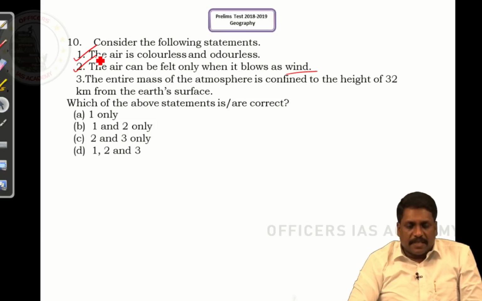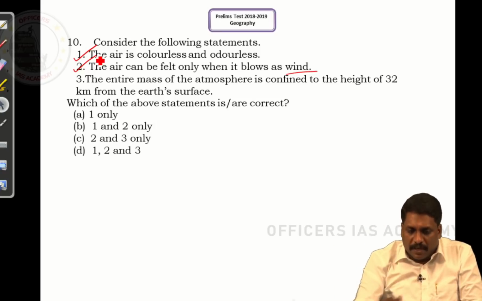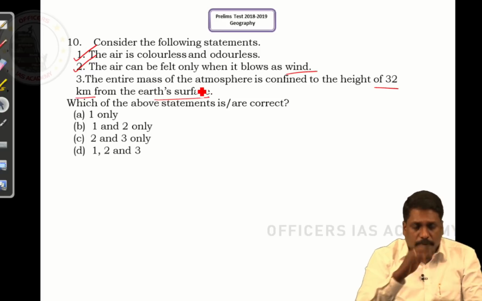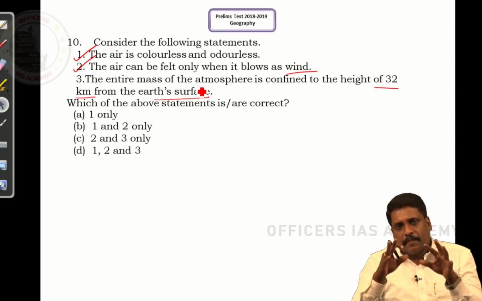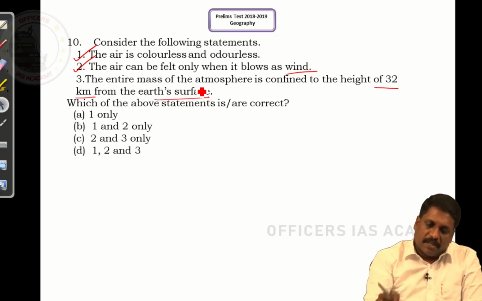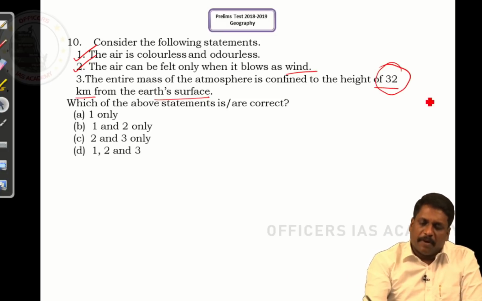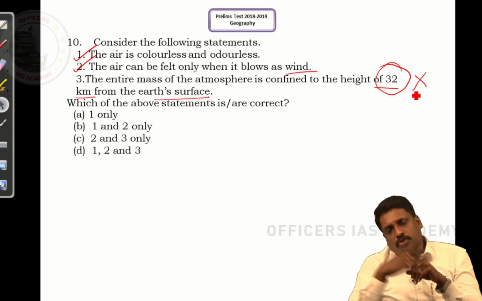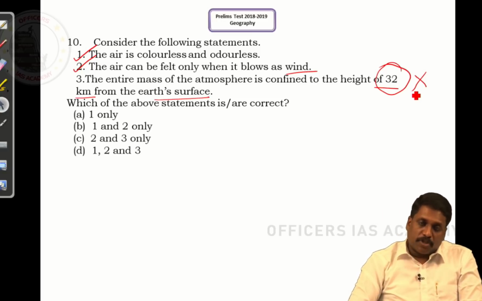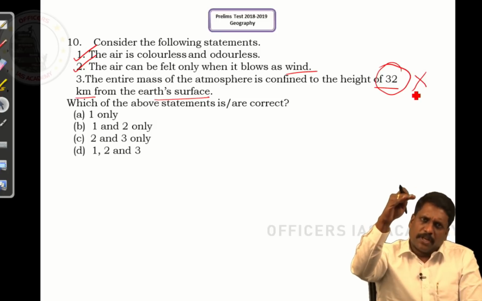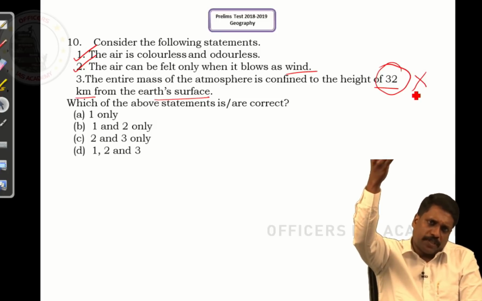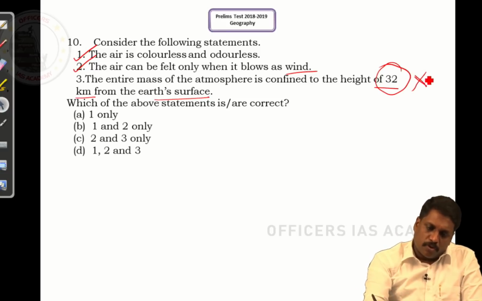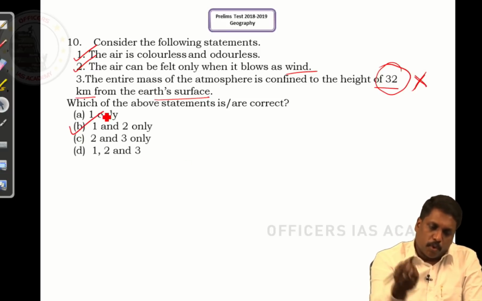Now coming to statement 3, it says the entire mass of atmosphere is confined to the height of 32 kilometers from the surface. According to statement 3, the extent of atmosphere itself is 32 kilometers. Again, everybody knows this is absolutely not right, because when I talk about the height of atmosphere, it can very normally extend till the height of 1000 kilometers, or in extraordinary conditions you can also say 10,000 kilometers, right sir? So statement 3 is wrong. So what can be the answer for this question? It should be 1 and 2 only, that is B.